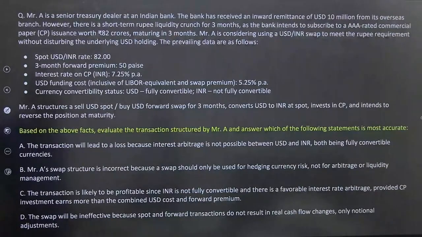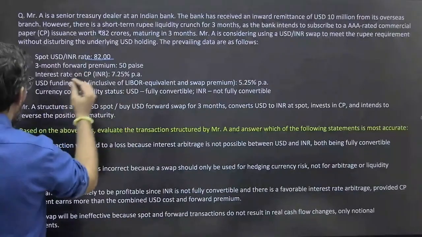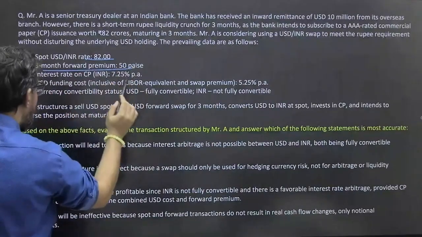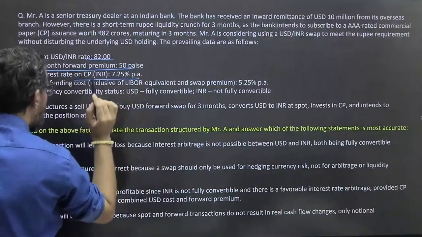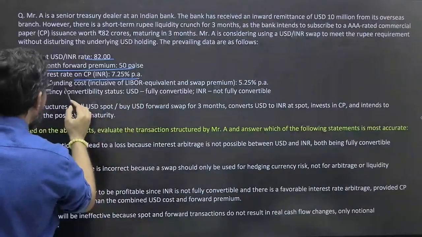Mr. A is considering using a USD INR swap to meet the rupee requirements without disturbing the underlying USD holding. The prevailing data are spot rate 82 rupees, 3 months forward is 50 paisa, interest rate 7.25,